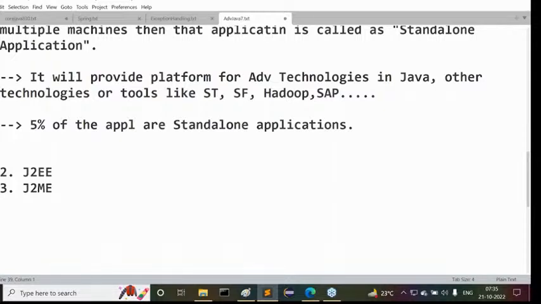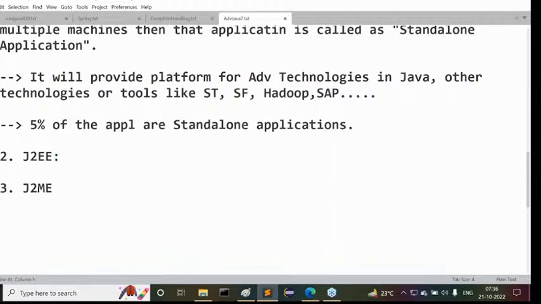But if you want your total career on the Java side, there we definitely have to go for core Java. After core Java, we have to go for advanced Java content. That we will talk about later on. No need to worry for it. Right, guys, now let's understand this.